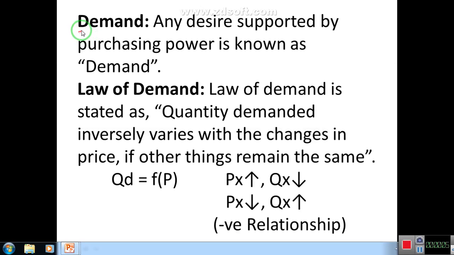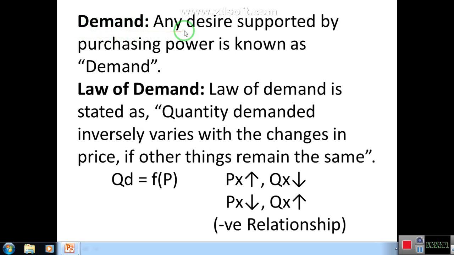Today our topic is demand. What is the concept of demand? Law of demand, concept of supply and the law of supply. So first of all we discuss the concept of demand.